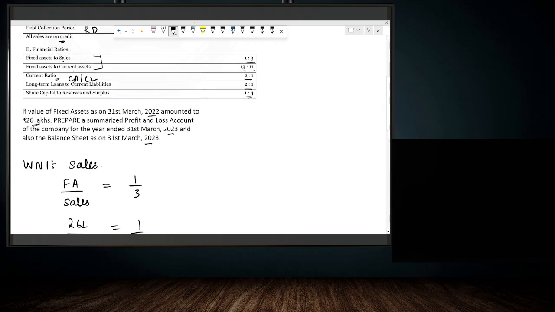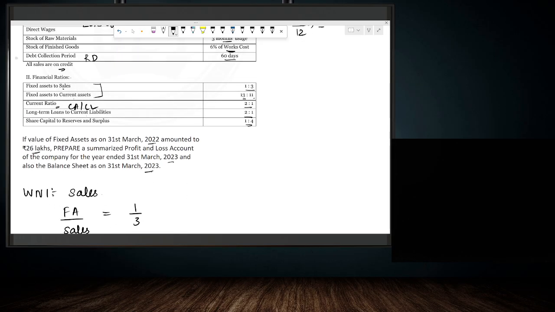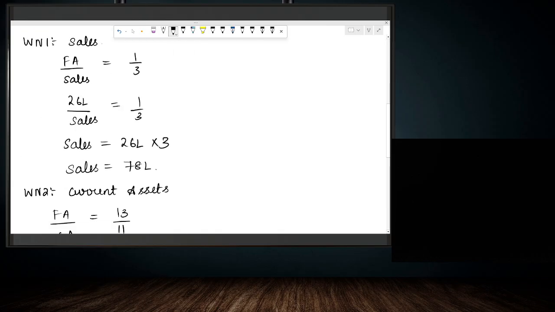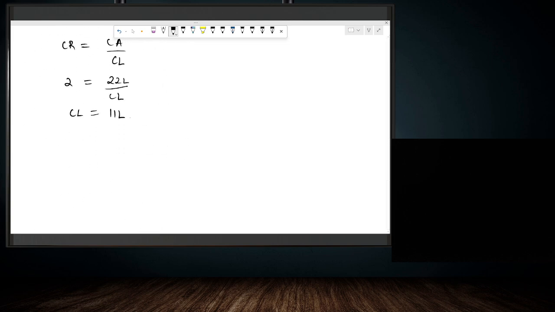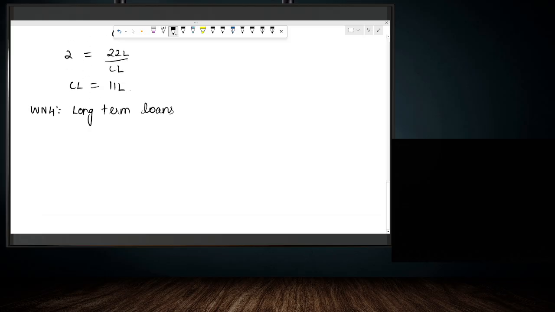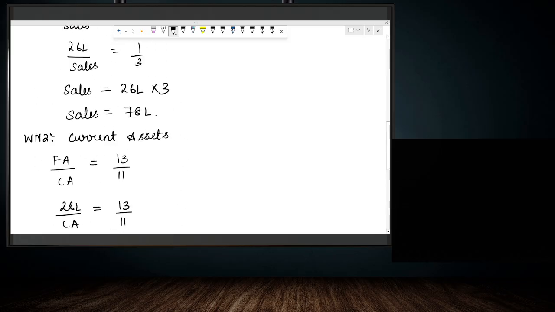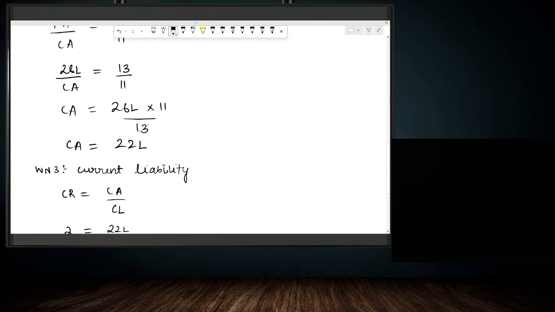Next, in the question it is mentioned that long-term loans to current liability is 2:1. So we have the value of current liability, so we can calculate the amount of long-term loans. So working note number 4, long-term loans. It is given as long-term loans to current liability.